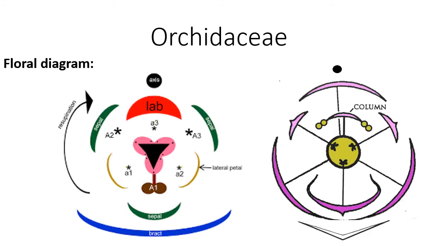Here you will see the detailed floral diagram. This is bract. This is one sepal, second sepal and third sepal. This is lateral petal, this is lateral petal, and this is the third larger, that is called as labellum.